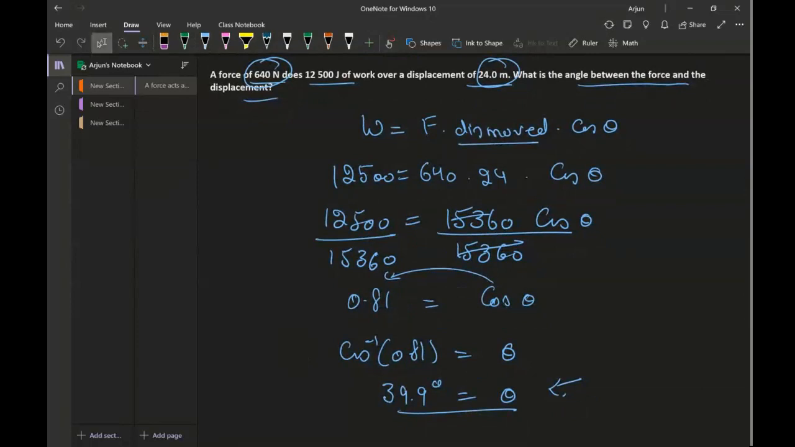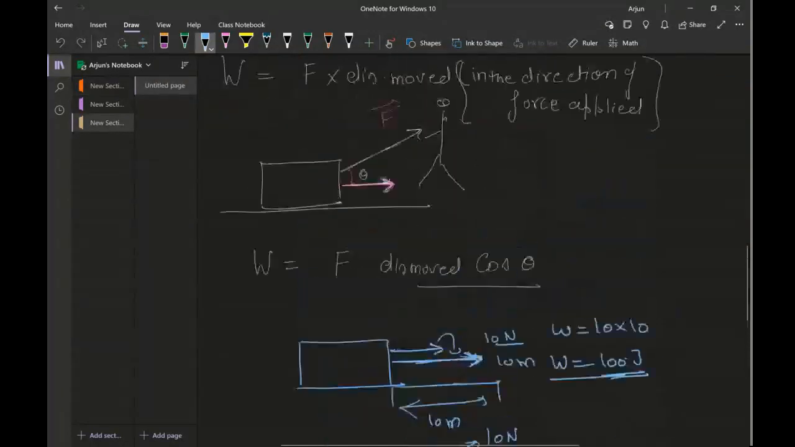So hopefully you understand the concept of work and how you can approach these questions. The main idea is that this is the standard formula which we need to take care of. Now I'm going to move to the other sections of energy.